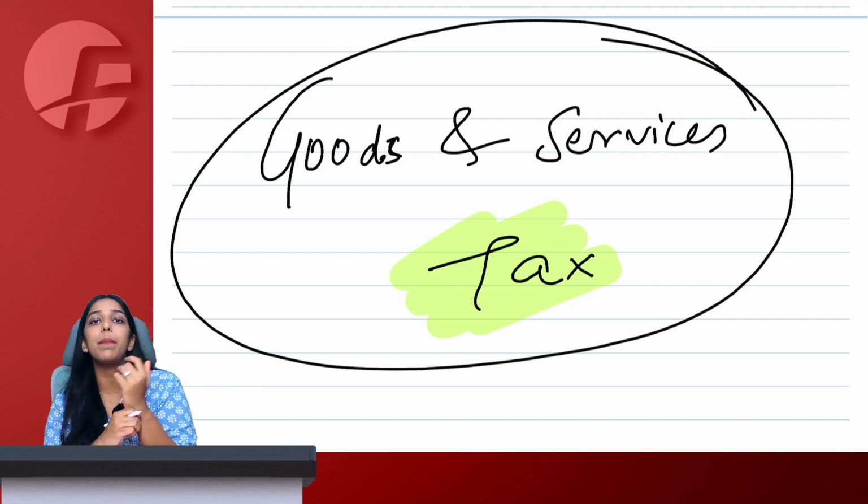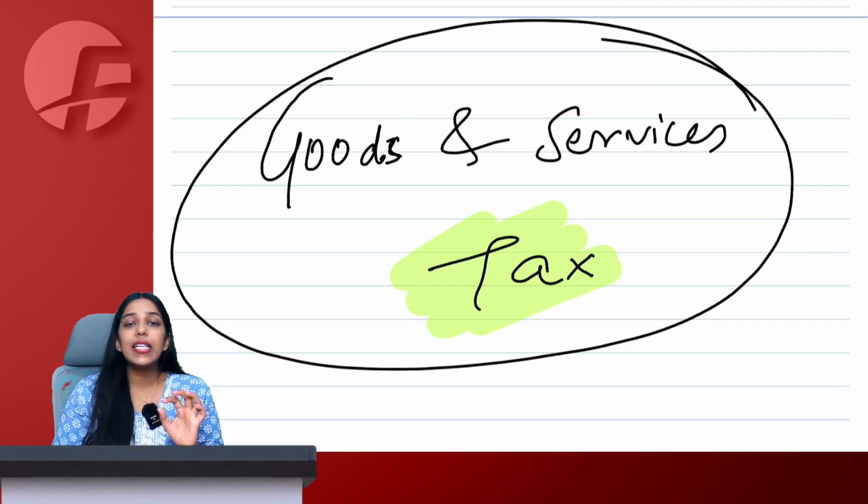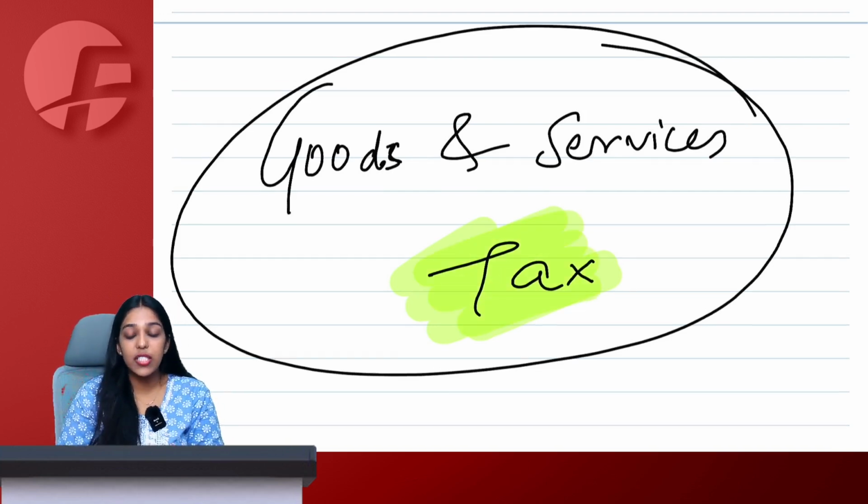In indirect tax you do not feel the pinch, you do not feel the burden. But in direct tax, we directly feel the burden, we feel the pinch. Indirect taxes are GST, customs. Currently, we are starting with GST. GST means a tax which is levied on supply of goods or services, supply being the comprehensive taxable event.